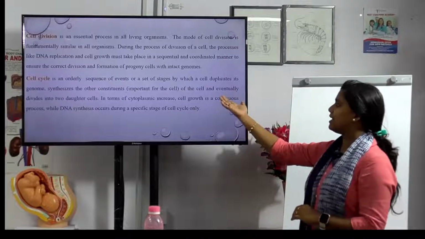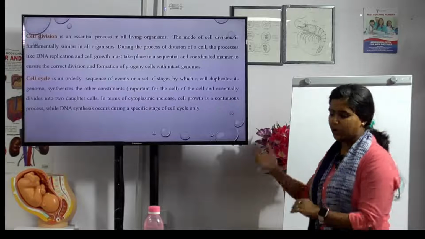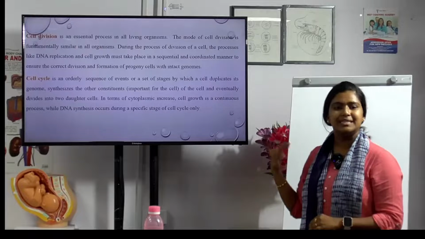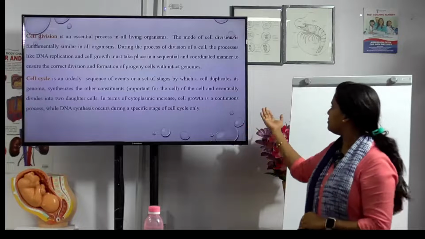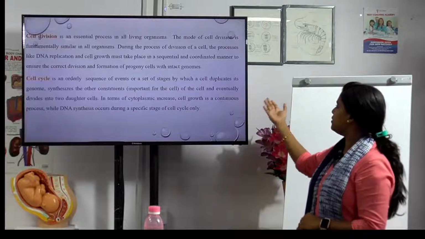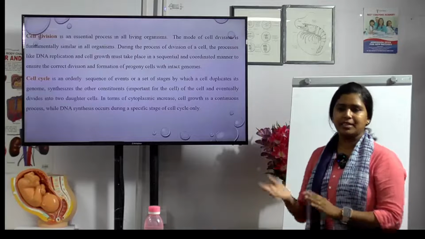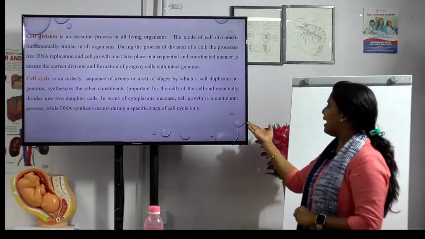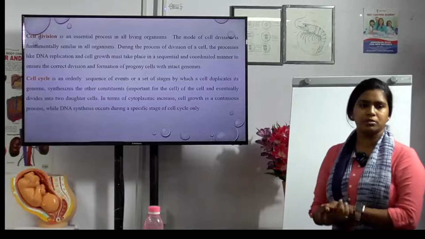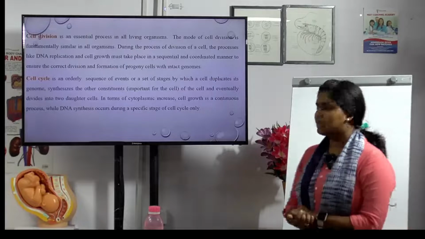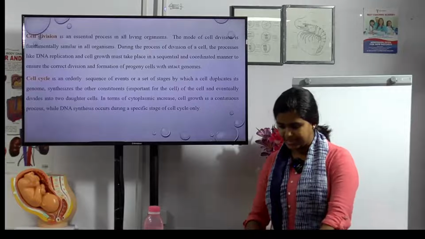And then the cell cycle: it is a sequence of events or a set of stages by which the cell duplicates its genome, synthesizes the other organelles and other constituents of the cell, and eventually divides into two daughter cells. The cytoplasm increases, cell growth is a continuous process, while DNA replication occurs during a specific stage of the cell cycle only.